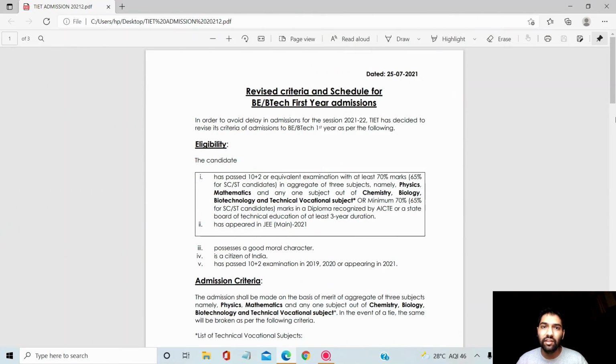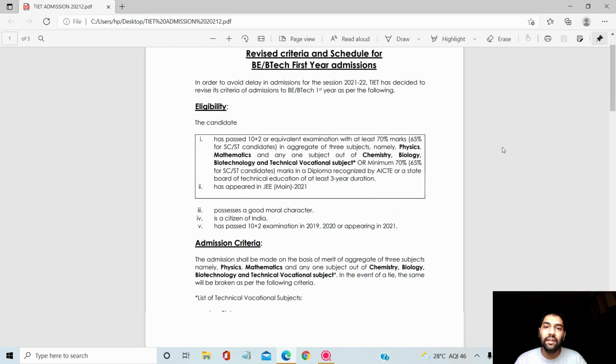Okay, so this is the PDF that they have provided on the website regarding the admissions and the revised admission criteria. You can get it there, or you can see it here. You can see that they have revised the admission criteria due to delay in exams like JEE Mains and JEE Advanced, and they don't want to start the college session late, so they have revised the criteria.